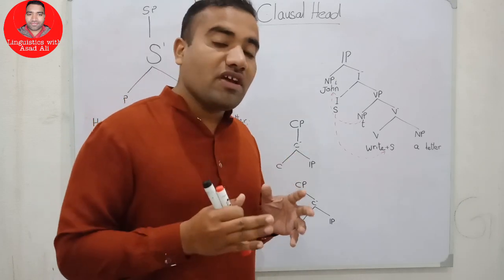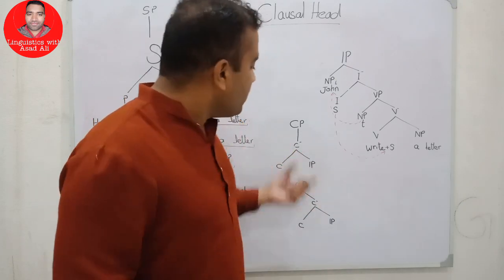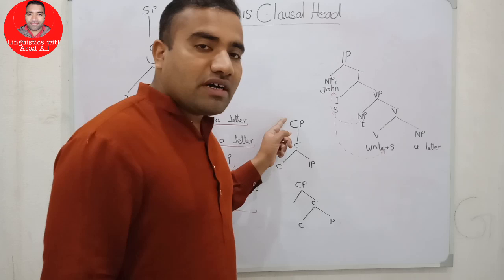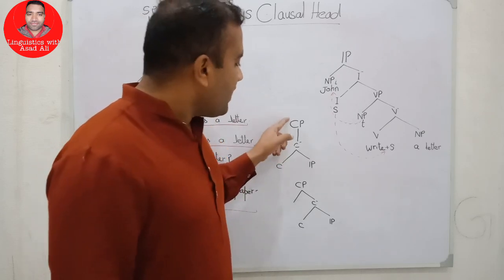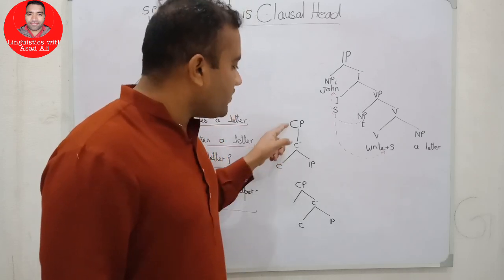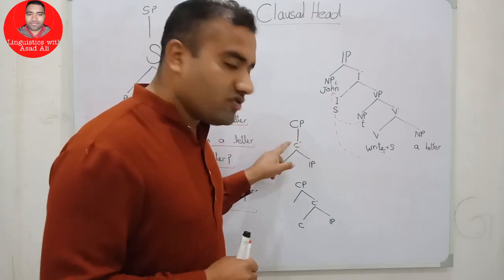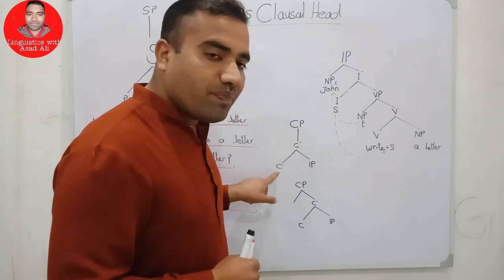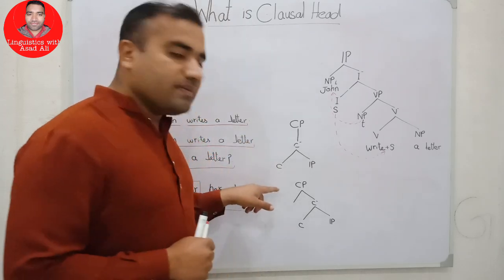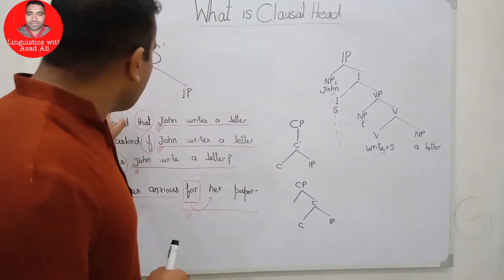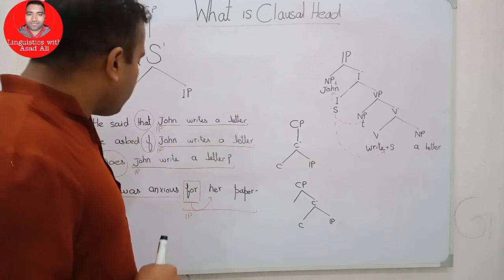And in this way, we can say that our clausal projection is the CP, and CP consists of C bar and C, the head. And the structure of these sentences will be just like this.